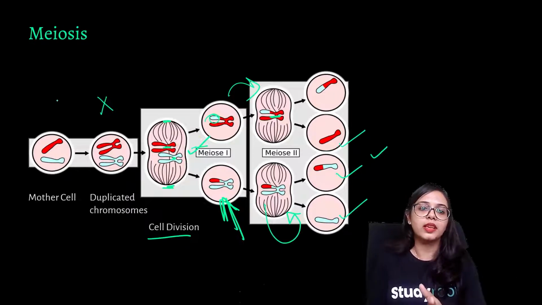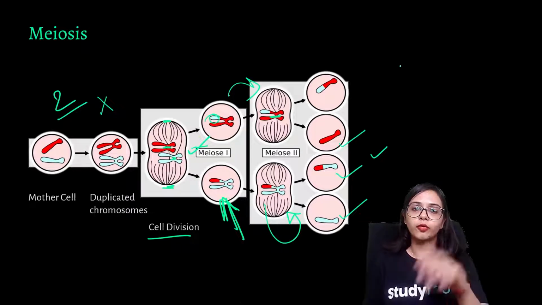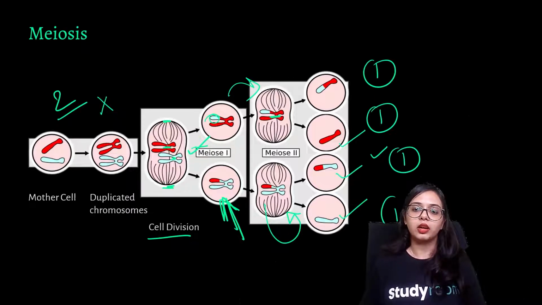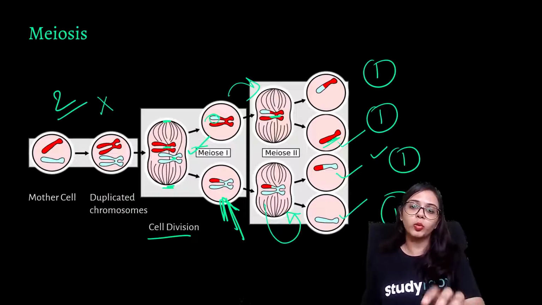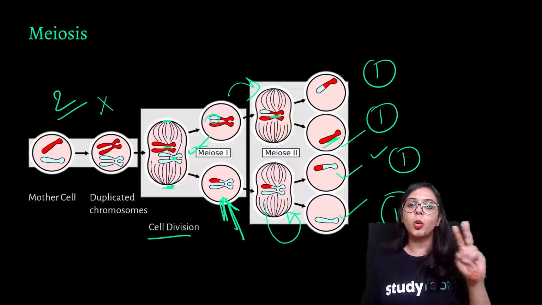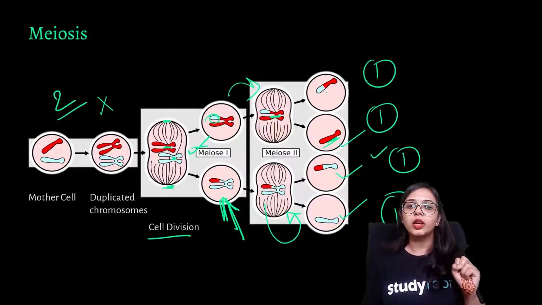So the mother cell had two chromosomes, the four daughter cells will have one chromosome each. In two cells the chromosome will be intact, as in, there were two chromosomes and now only one; the number of chromosomes will be halved, but the nature of the genetic coding will be intact. But in two of the daughter cells, there will be an exchange of some information.